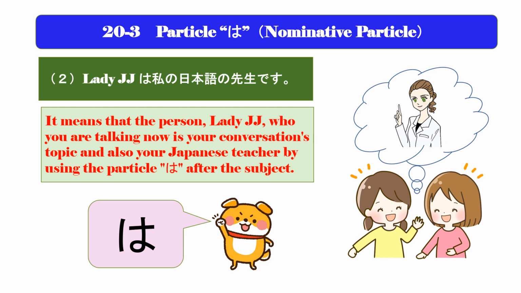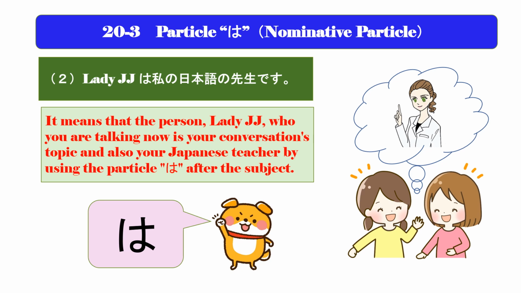Please think about another case that you are talking about Lady JJ in your school. She is now your conversation's topic. At that time, if you want to say, Lady JJ is my Japanese teacher, you should say in Japanese, レディー JJ は私の日本語の先生です。 It means that the person, Lady JJ, who you are talking about now is your conversation's topic and also your Japanese teacher by using this particle after the subject.